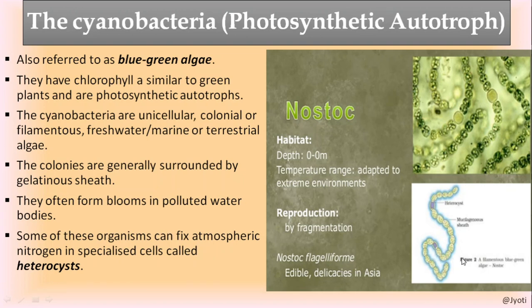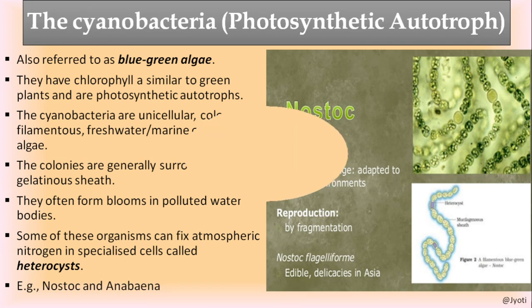But in the filament, at some places you can see a special type of cell which can fix the nitrogen. All cells cannot fix the nitrogen. Only this cell can fix the nitrogen. That is called heterocyst. Common examples of blue-green algae are Nostoc and Anabaena.